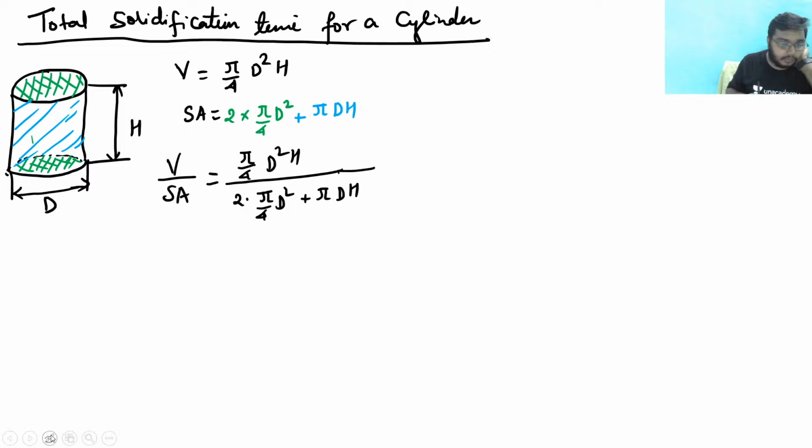Now see here. Here pi, pi, pi will get cancelled out. See, this is d square. So what I can say, one d would cancel from each term. Clear? So now what we are left with is dh by d plus 4h. Clear? We can write it like that: the volume by surface area ratio is dh by d plus 4h.